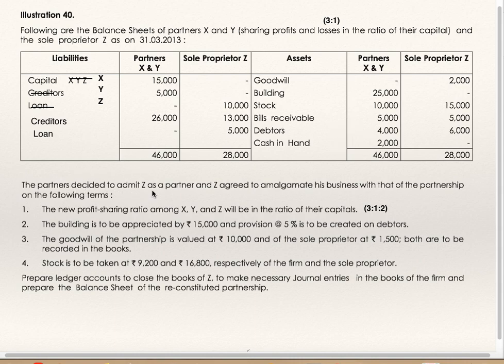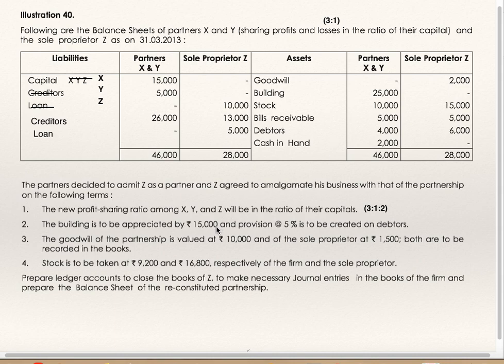The partners decided to admit Z as a partner and Z agreed to amalgamate his business with that of the partnership on the following terms. The new profit sharing ratio among X, Y and Z will be in the ratio of their capitals. Their capitals are 15,000, 5,000 and 10,000. So the new profit sharing ratio is 3:1:2. The building is to be appreciated by 15,000. Building is only in the books of the partnership.